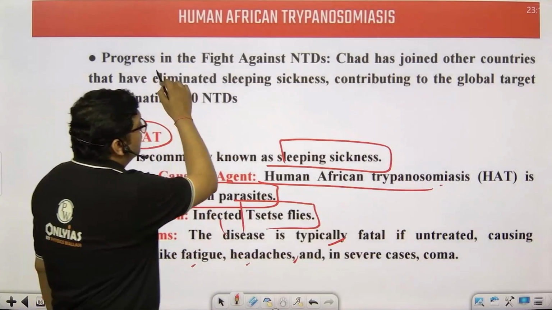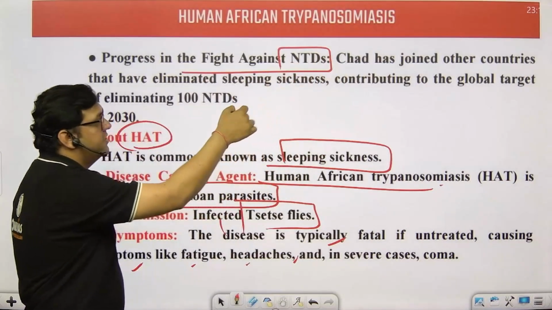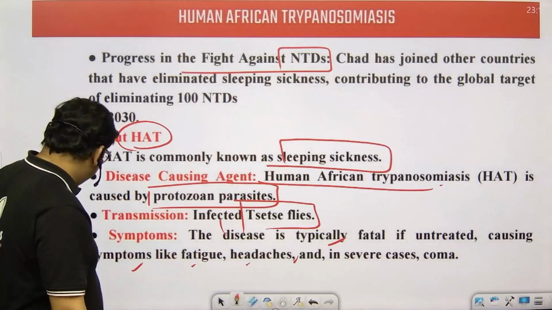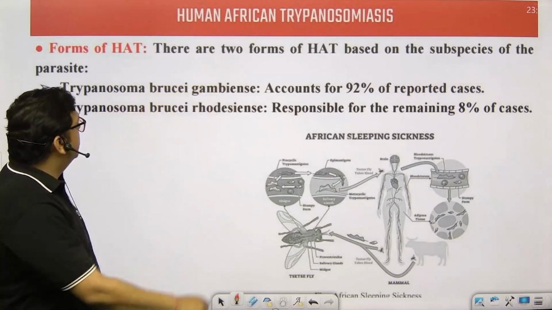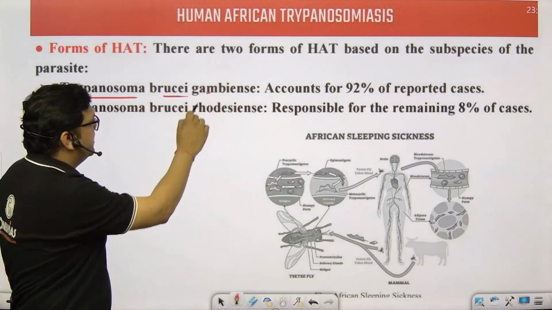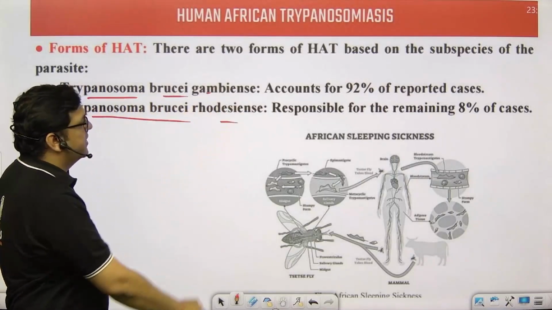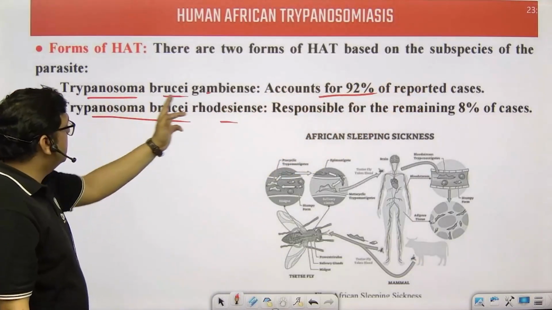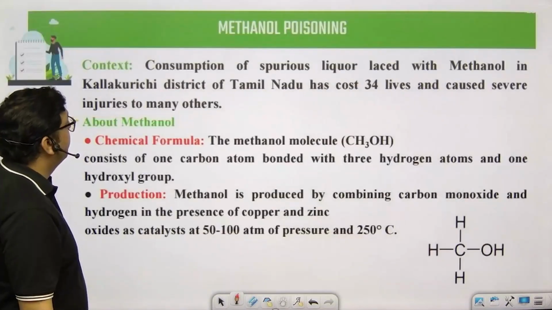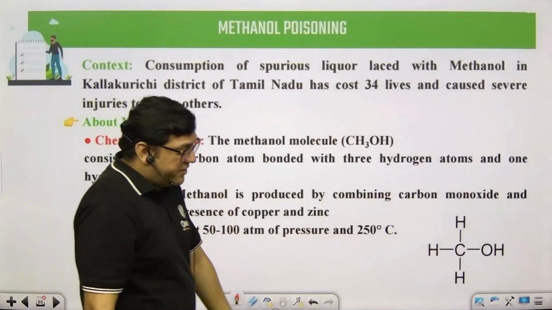So this is one step in the fight against neglected tropical diseases. Then there are two forms: Trypanosoma brucei gambiense and rhodesiense. 92% of the cases are related to Trypanosoma brucei gambiense. Yes, this is very important news.